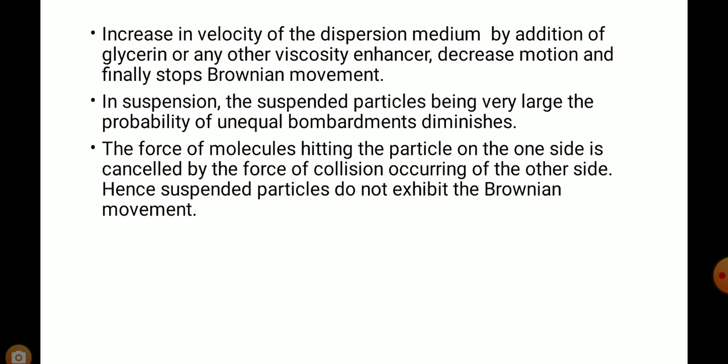Increase in viscosity of the dispersion medium by the addition of glycerin or any other viscosity enhancer decreases motion and finally stops the Brownian movement. In case of suspension, the suspended particles being very large, the probability of unequal bombardments diminishes. The force of molecules hitting the particle on one side is cancelled by the force of collision occurring on the other side. Hence, suspended particles do not exhibit Brownian movement.